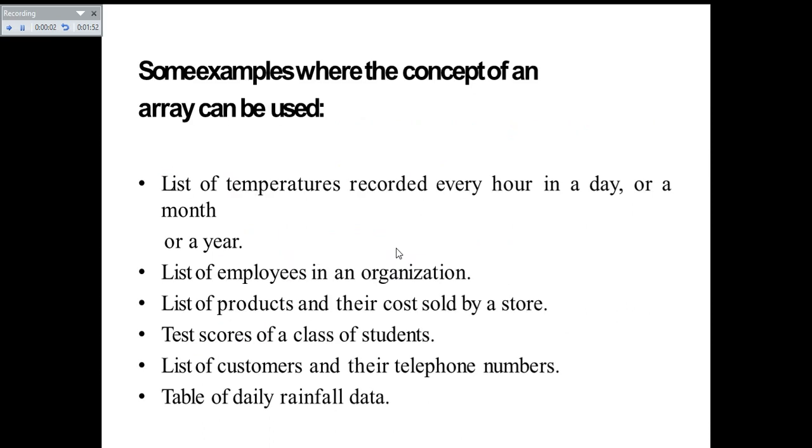Some other examples where the concept of array can be used. It is used in the case of a list of temperatures recorded every hour in a day, or a month, or a year. So if you want to declare all the temperatures in every hour of a day, or all the temperatures during a day of a month, or all the temperatures during the months of a year, in that case you should declare an array corresponding to these temperatures. In that case, we have to have the array concept.